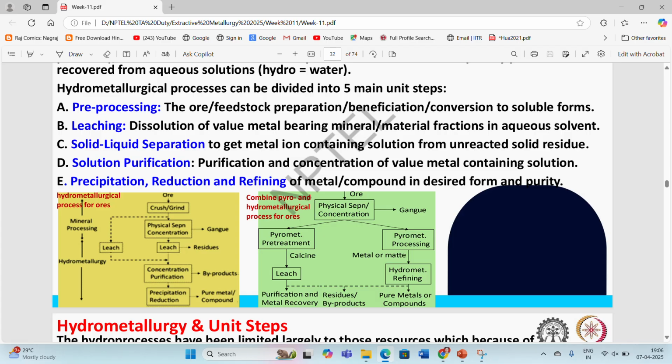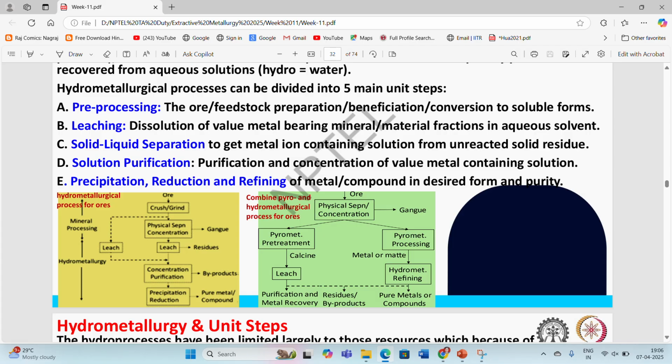So purification and concentration of value metal containing solution. Sometimes what will happen? These aqueous solvents which we are going to use are not selective in nature. So many metals are going to get dissolved at the same time in those aqueous solvents. So from these aqueous solvents, we have to purify or reconcentrate our metals, which we are going to require for further operations.